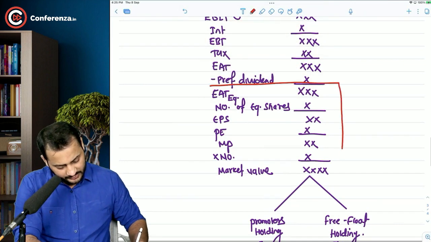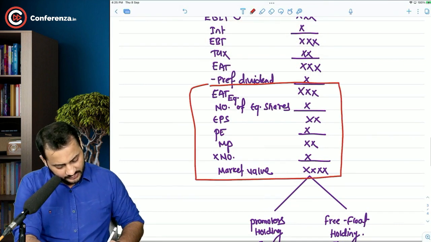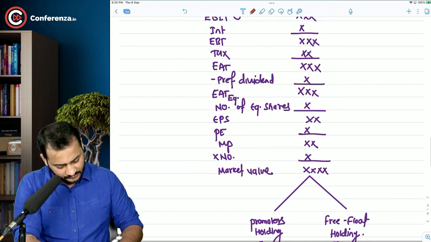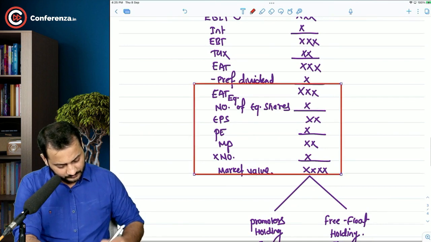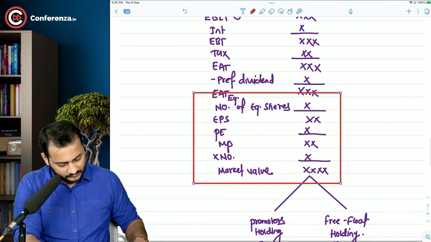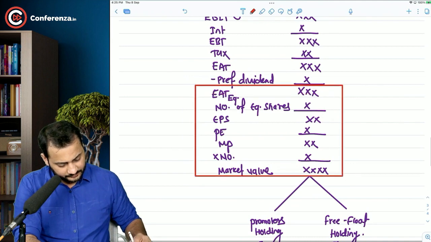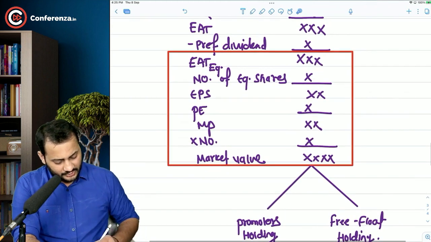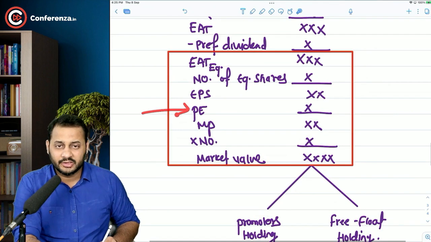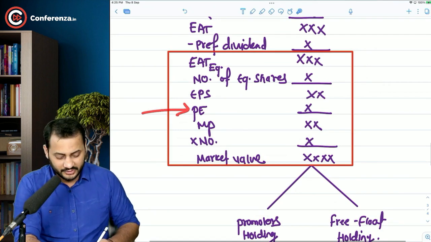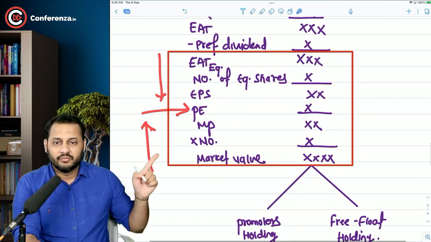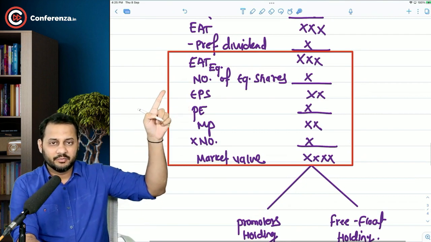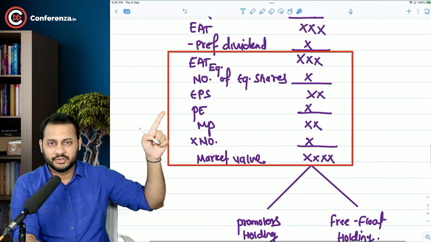So you need to understand from this point to this point. This will be used by us a lot of times. So if I ask you how to calculate the PE ratio, you can calculate it this way also. If you divide the market price by earning per share, you can calculate the PE ratio.